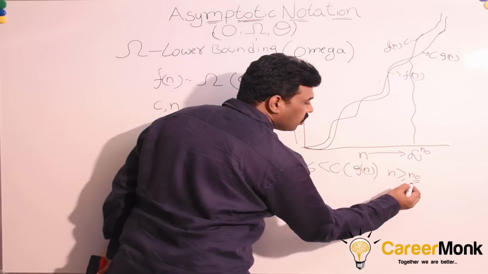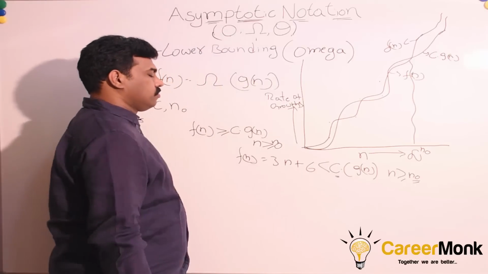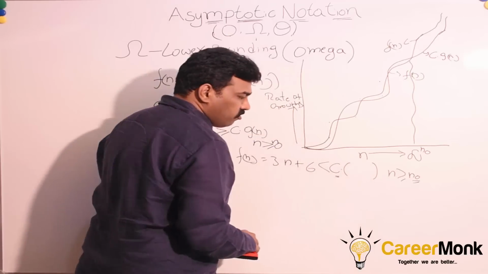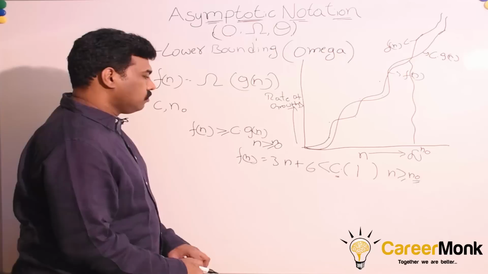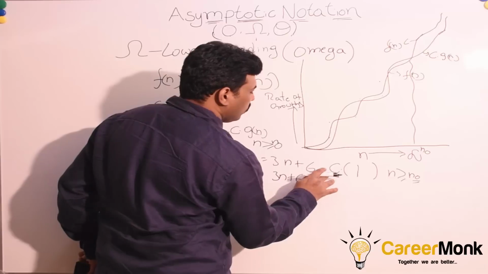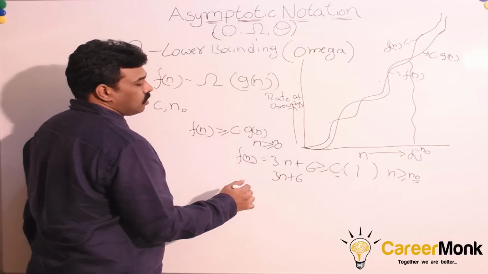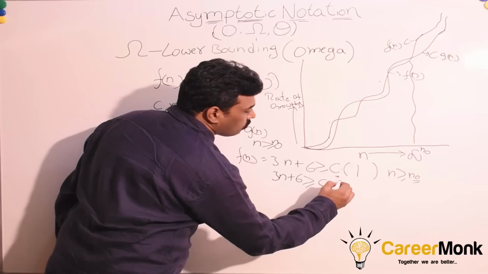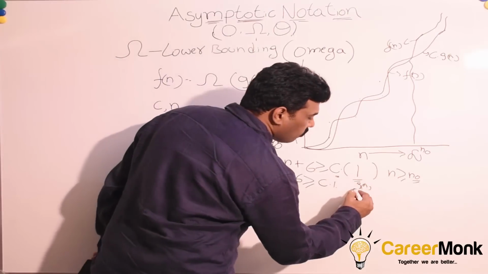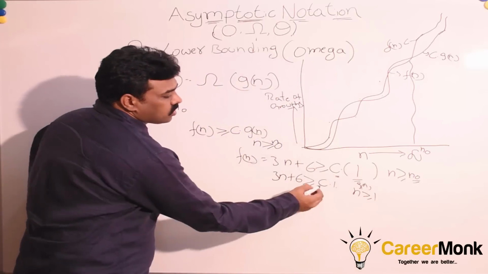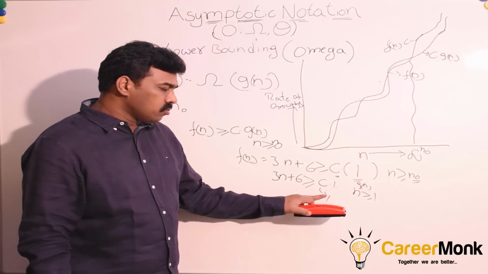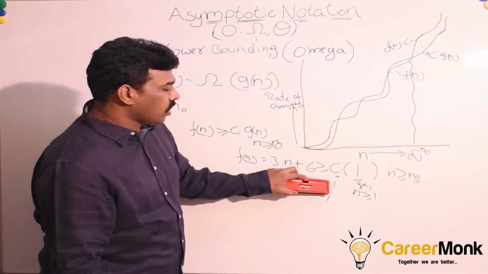So what should be the n0 value? What should be the c value? For example, can we put 1 here? Can we say 3n plus 6 should be greater than or equal to c into g of n, where g of n is 1 here, for all n greater than or equal to 1? Can we say 3n plus 6 is greater than or equal to 1 into 1, which is nothing but 1? The c value we are also putting as 1.